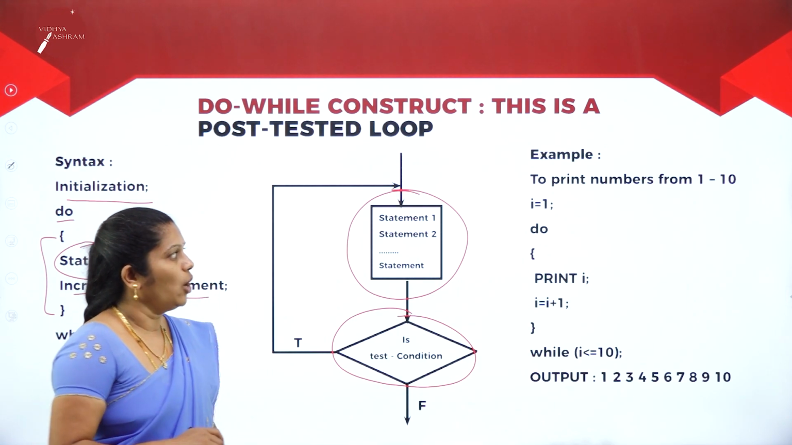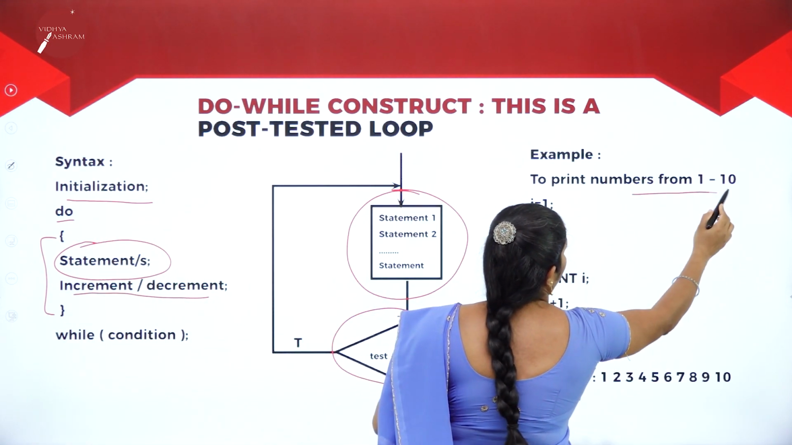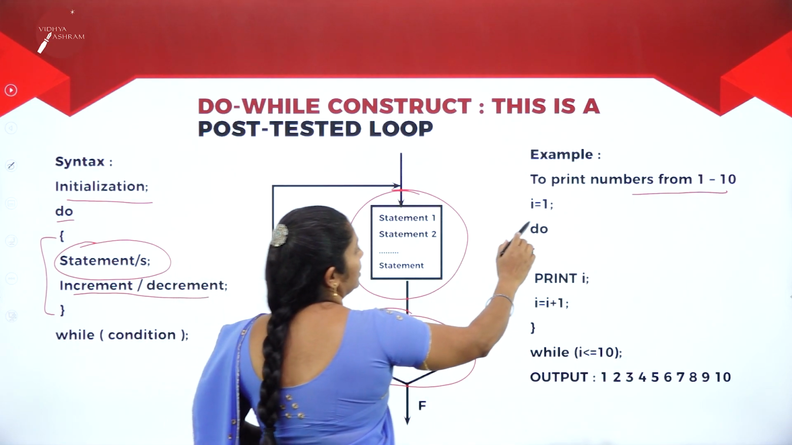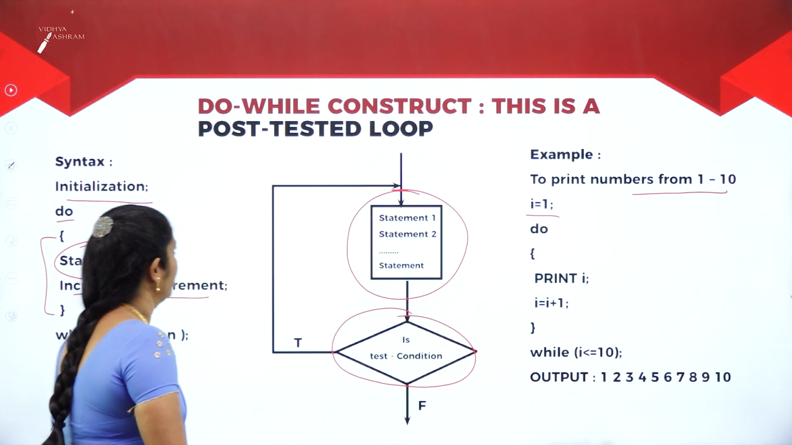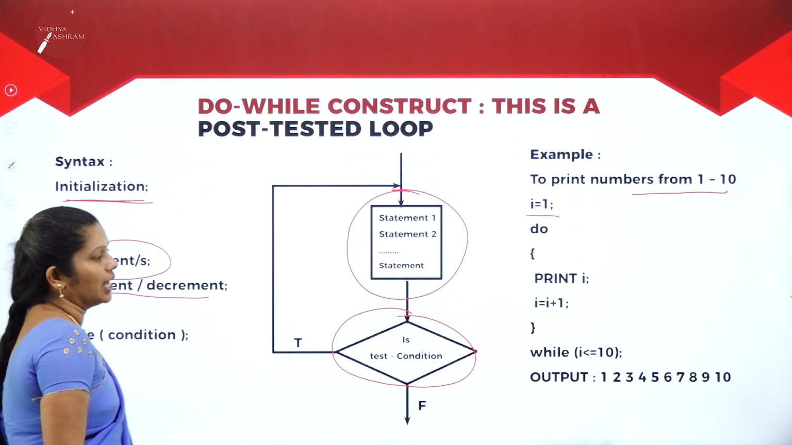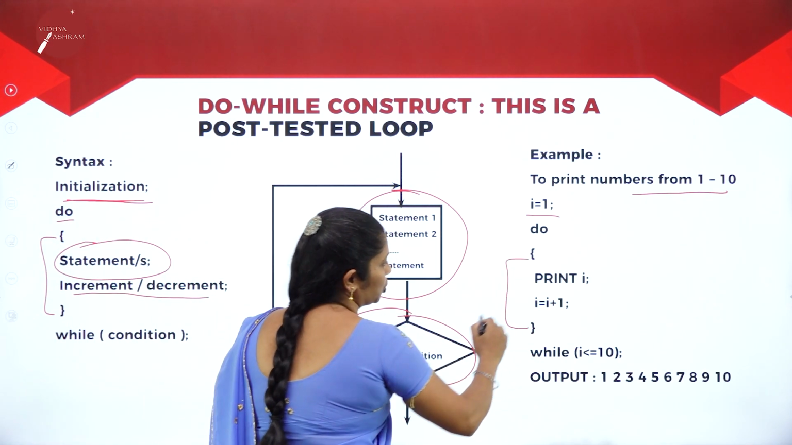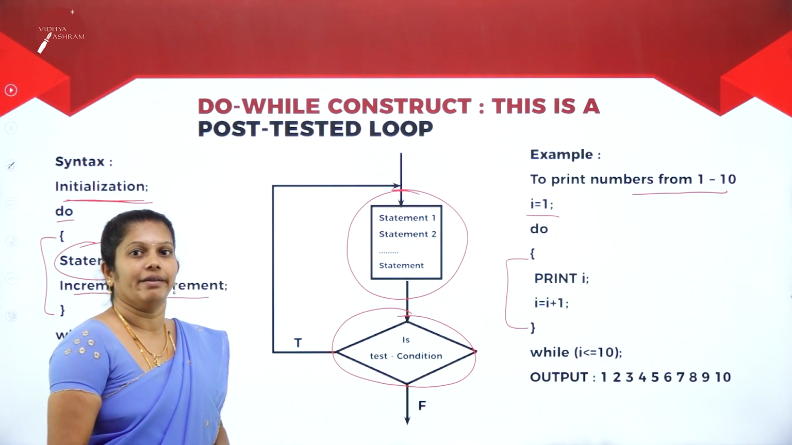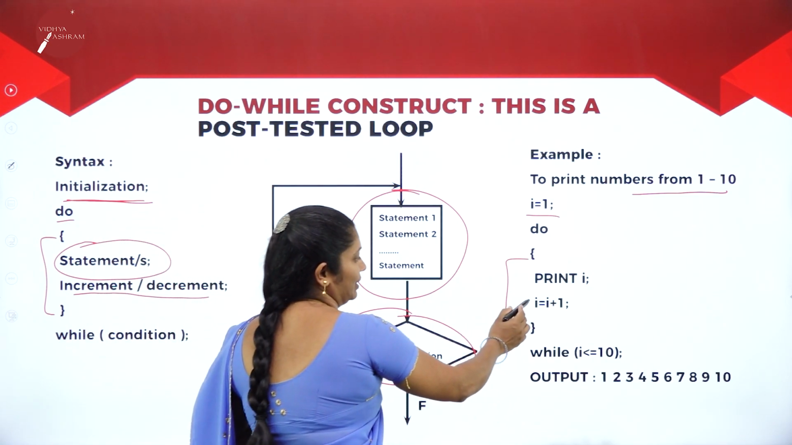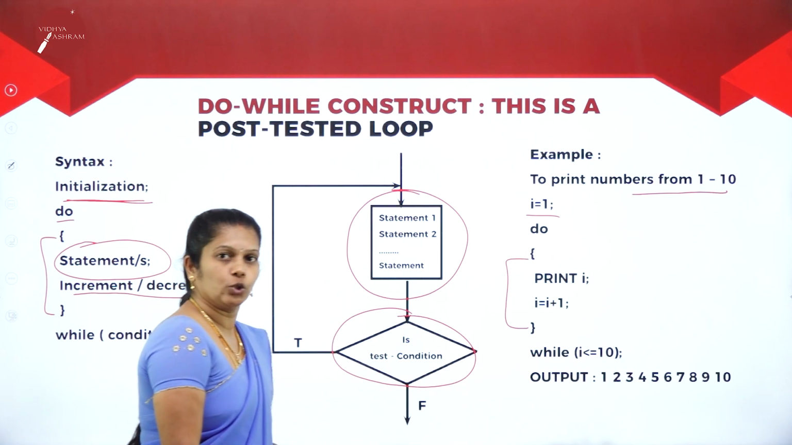For example, I want to print the numbers from 1 to 10. Then what will we do? First, we will initialize I equals 1. Here if you observe the syntax, first we initialize I equals 1. Then we will mention do. Inside this do, we have statements that will print the I value, then increment the I, then while I is less than or equals to 10.